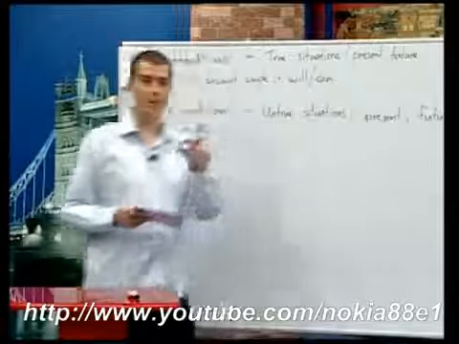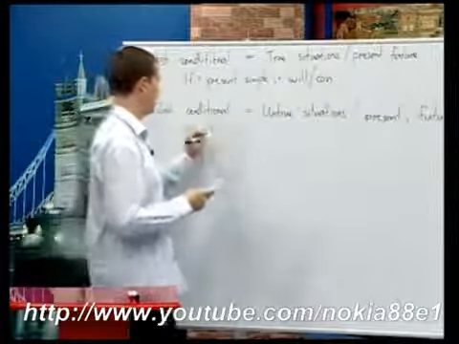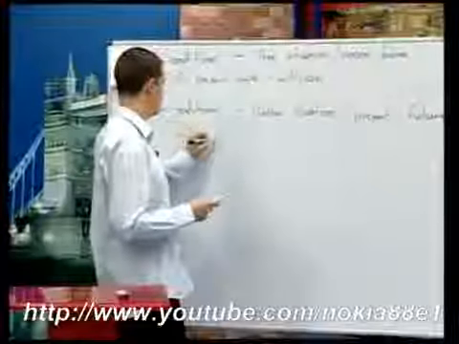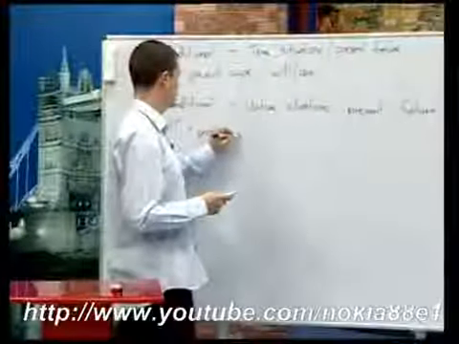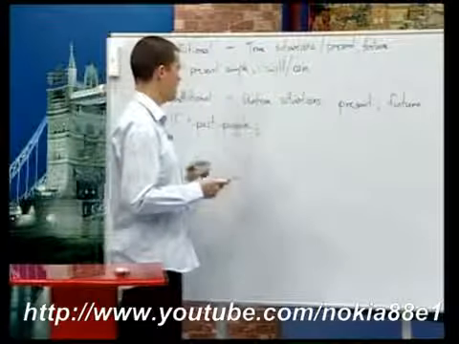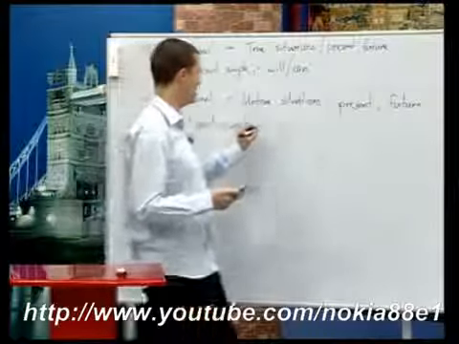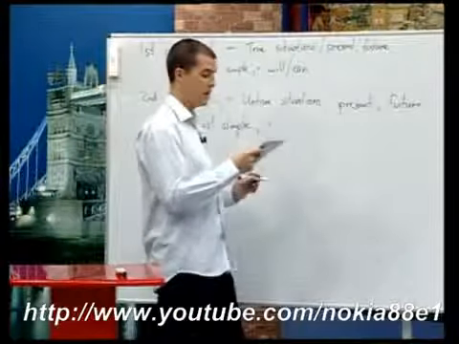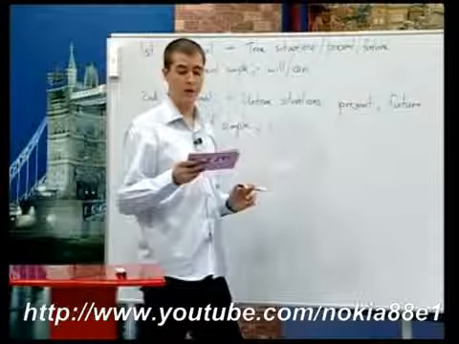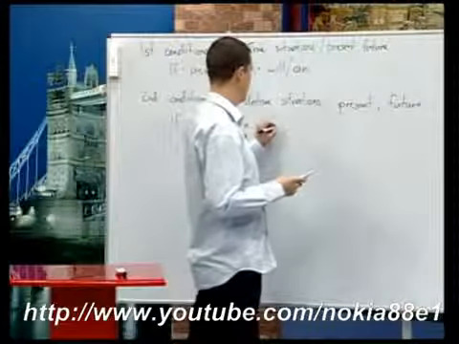Okay, in the if clause, we use if plus past simple, and a comma if it's the first clause. If begins, we have a comma, and then in the second clause we use would or could plus a simple form.